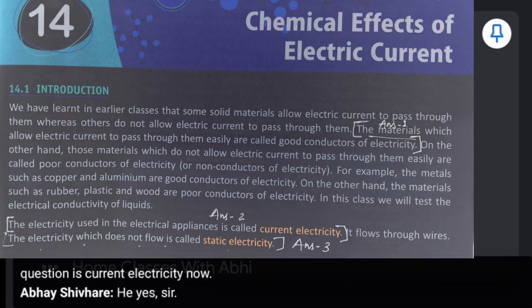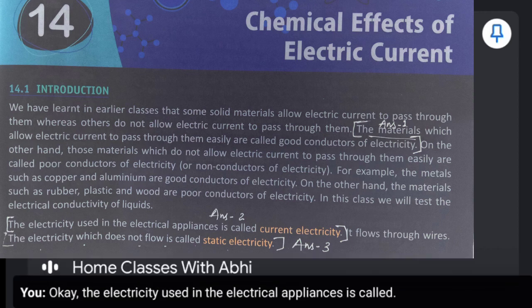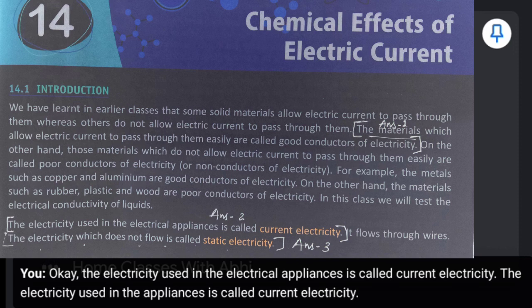The electricity used in the electrical appliances is called current electricity. This is our answer. Third question.